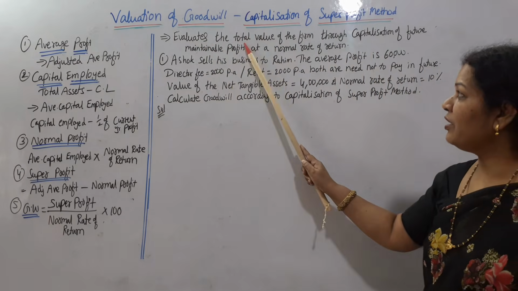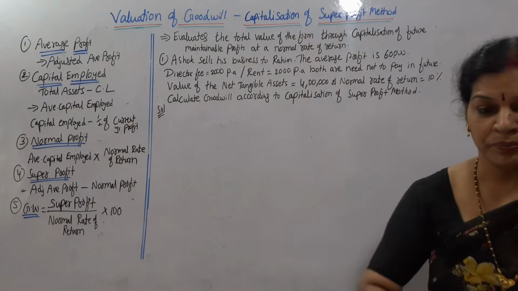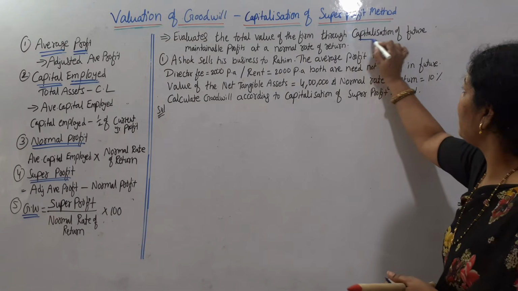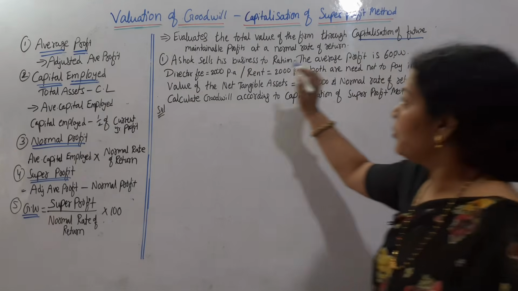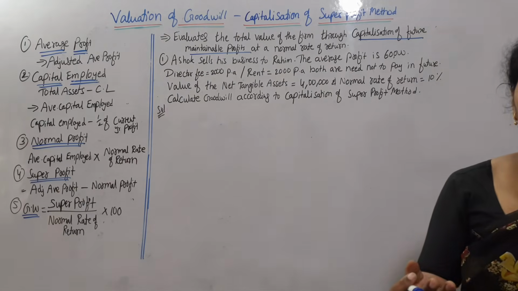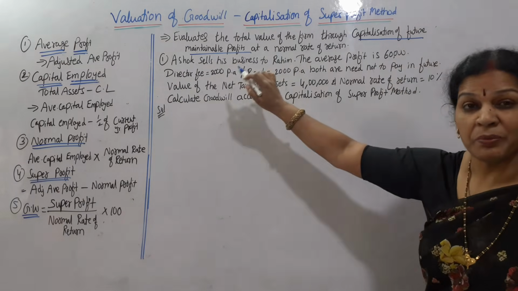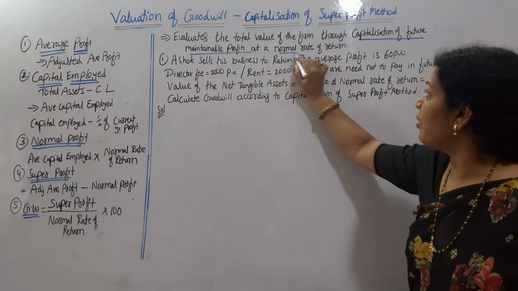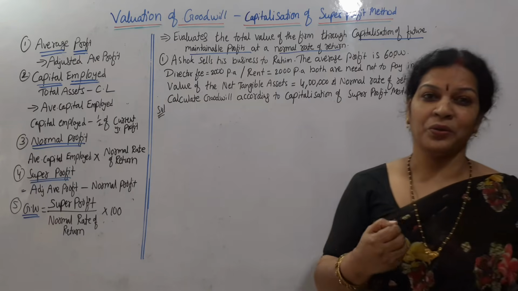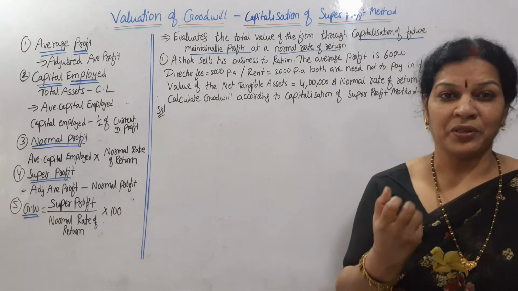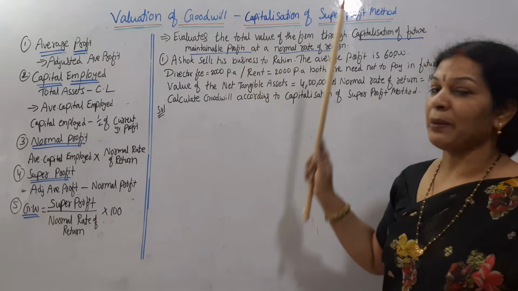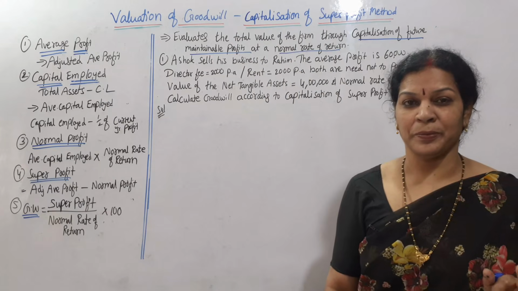It evaluates the total value of the firm through capitalization of the future maintainable profits at a normal rate of return. At least this much we wanted to gain, or we wanted to expect. So from that point of view we are preparing this capitalization of super profit method.